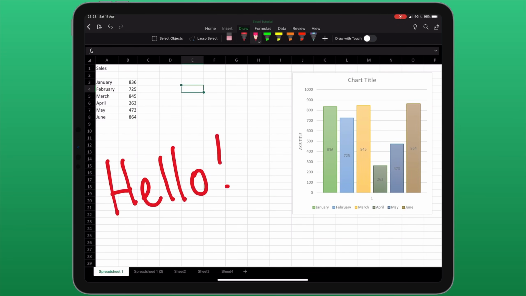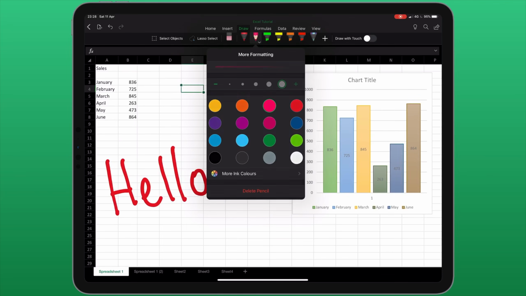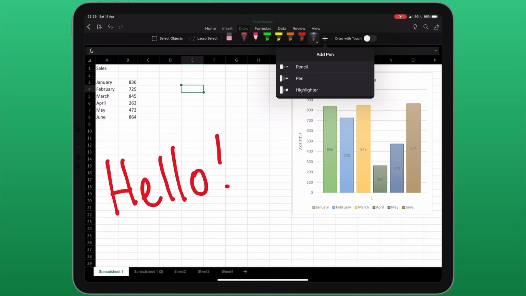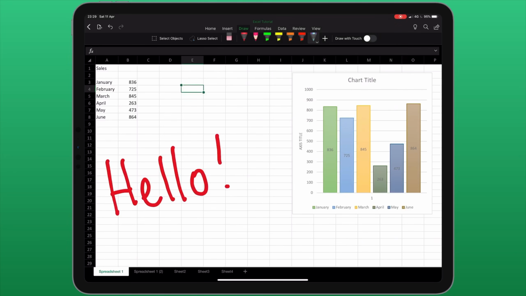I have pens and pencils and different highlighters. Using the plus icon, I can insert additional pens and pencils and highlighters of different colours. If I tap and hold on one of these pens or pencils, I can actually change the order.